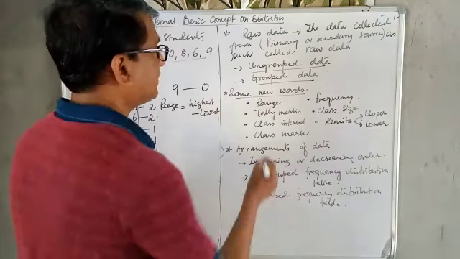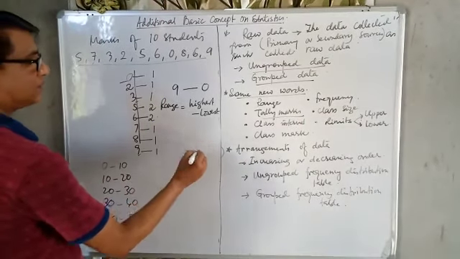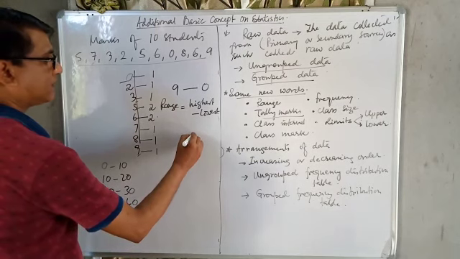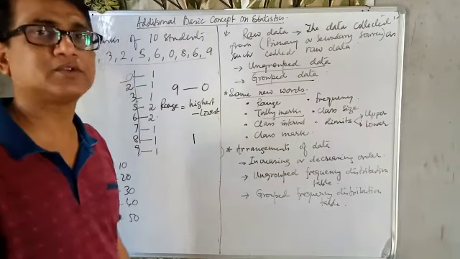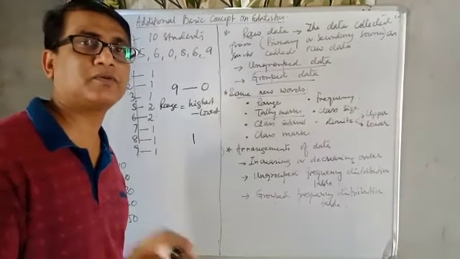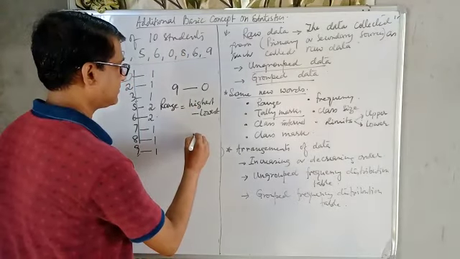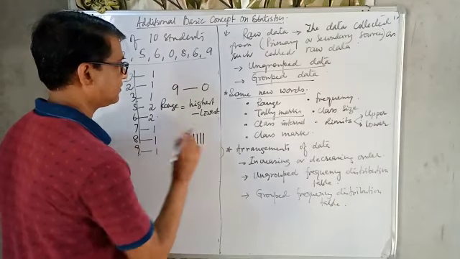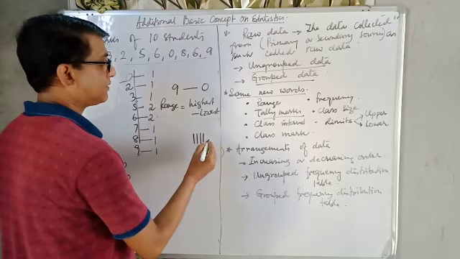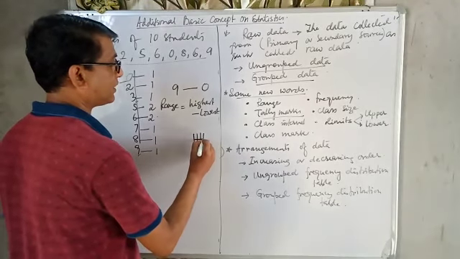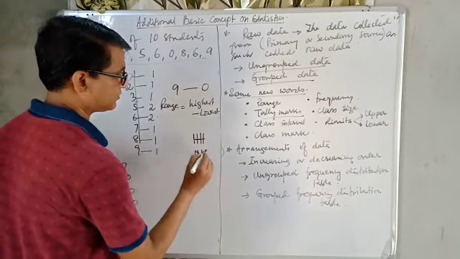And to count the frequency, we can use tally marks. Tally marks are actually used for counting, and this is nothing but a vertical line. For one time it is one vertical line, 2 times 2 vertical lines, 3 times 3 vertical lines, 4 times 4 vertical lines. But in case of 5 times, already 4 are there, so for the fifth, the line should close the previous 4 in this way. Or we can put it in this way, 1, 2, 3, 4, and cross. This way also we can use.